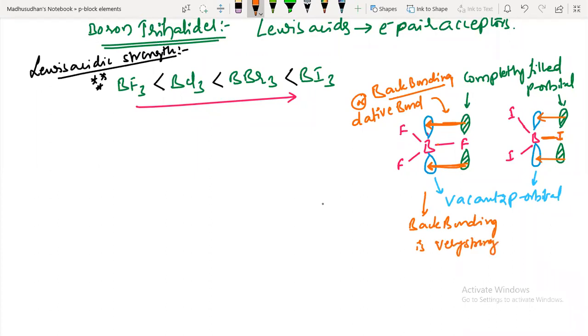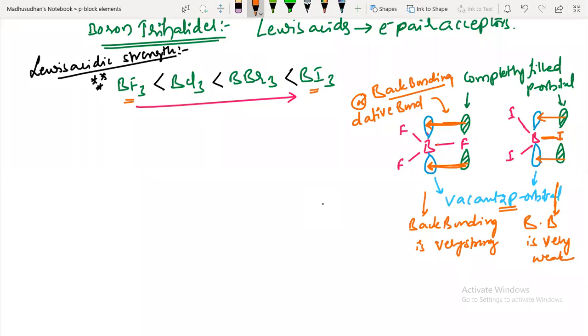Okay, that means as you go from BF3 to BI3, due to the bond length increasing, what happens to the back bonding in this case? Back bonding becomes very weak. If the back bonding is strong, the boron atom is completely filled. The boron vacant 2p orbital is happily satisfied with this back donation.